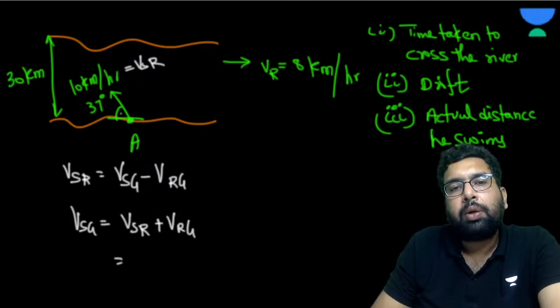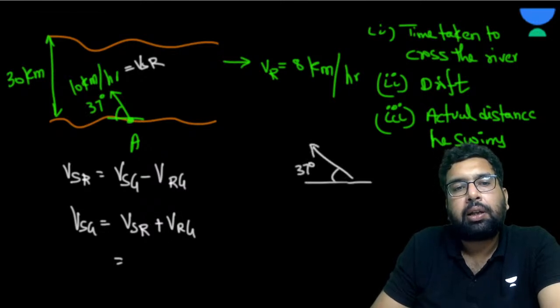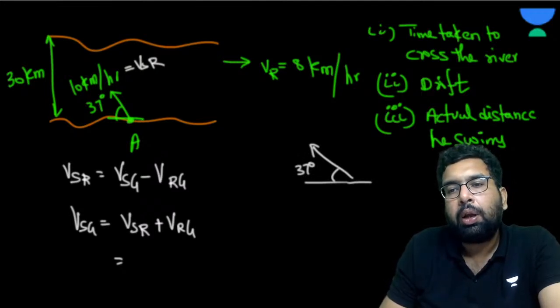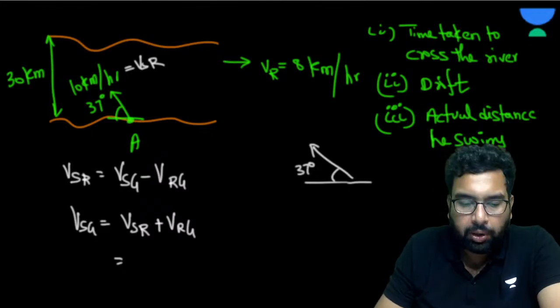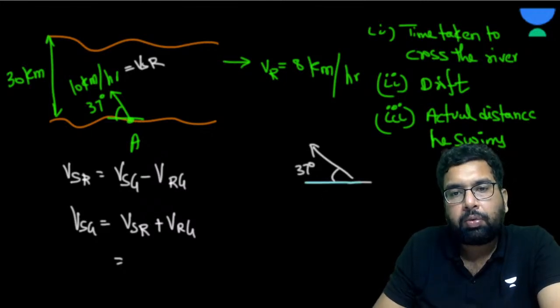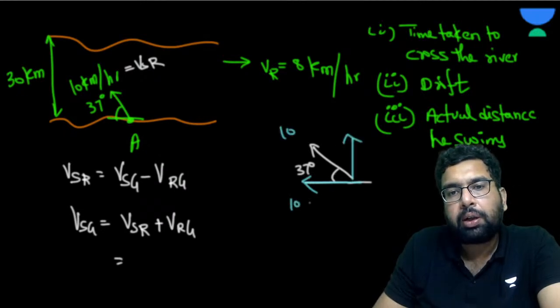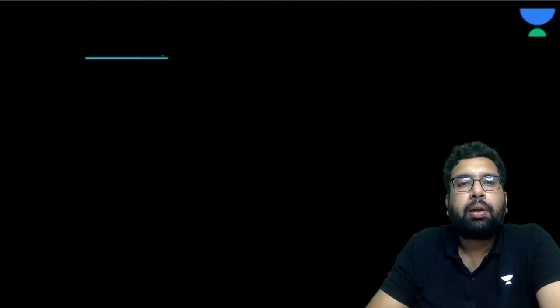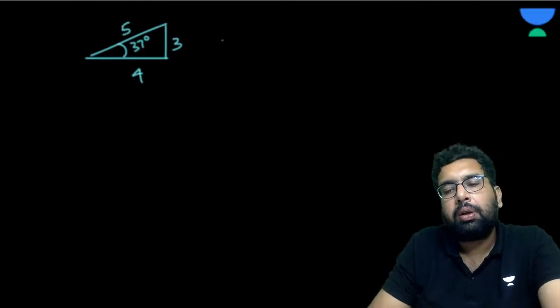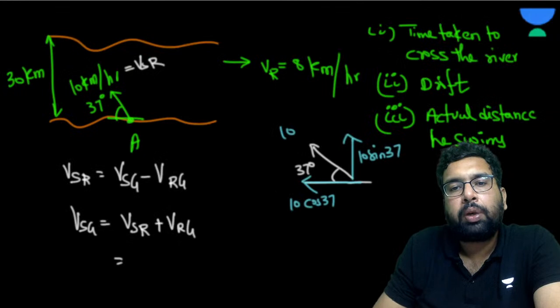Now definitely it is going to have two components. So this is 37 degree, right? Now when this is 37 degree, beta, this is going to have two components, one in this direction, one in this direction. Now this is 10, so this is going to be 10 cos 37, right? And this is going to be 10 sin 37. Now this 37 degree thing we remember. If this is 37, this is 3, this is 4, this is 5. So this is going to be 4 by 5. So this is going to be 8.